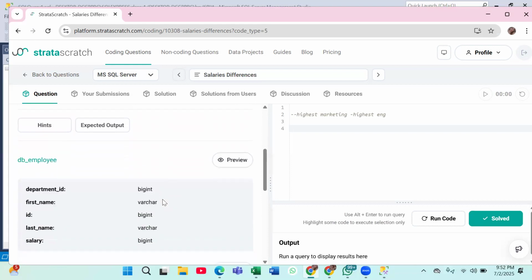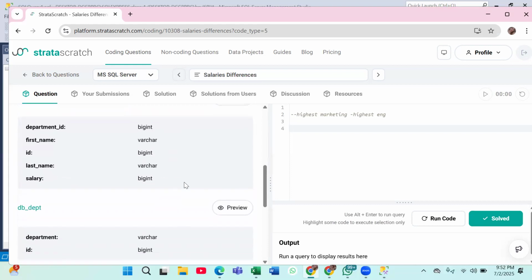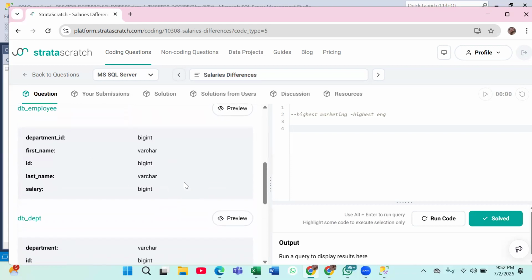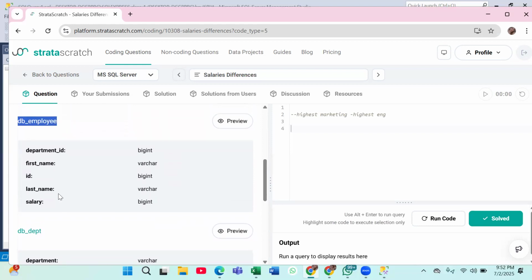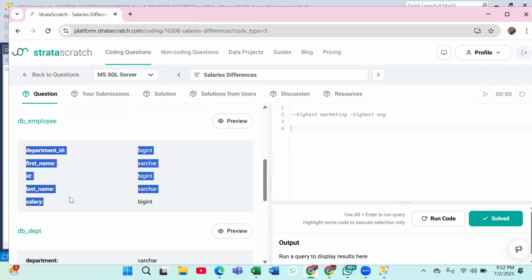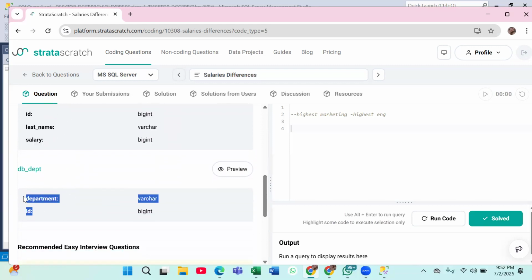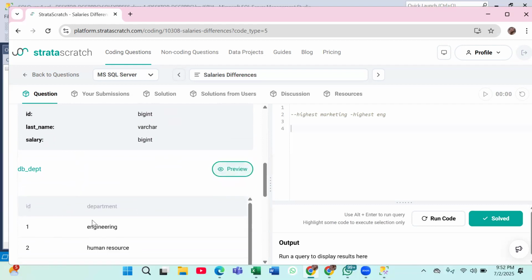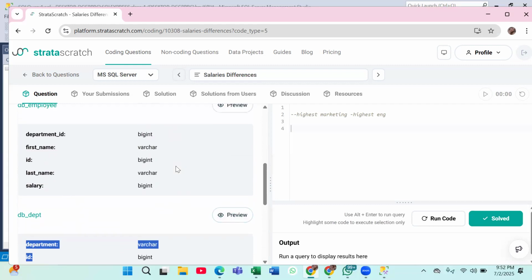How will we do that? How will I find out? So let's see a table also. We have two tables, employee and department. In employee table, we have department ID, first name, last name, ID, salary, all these. In the second table, I have department and ID, which department they belong to and what department ID they consist of. So how will I find out highest salary of department marketing?